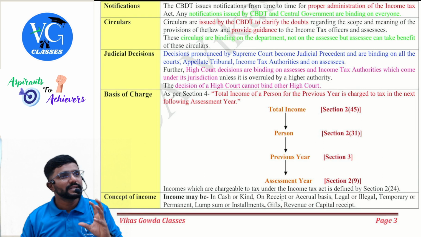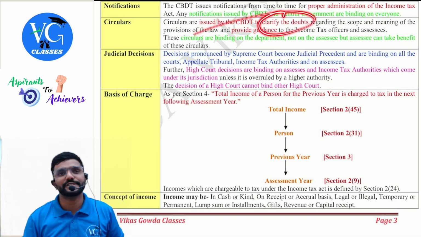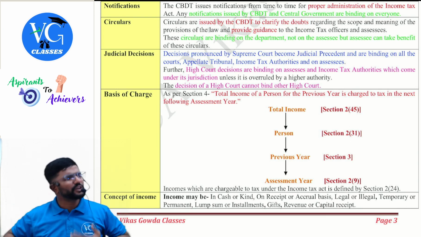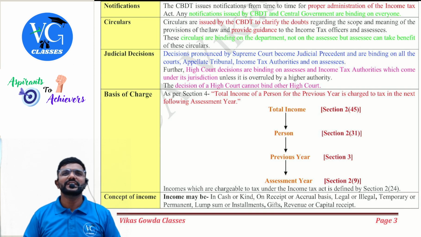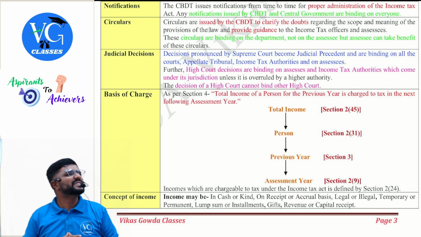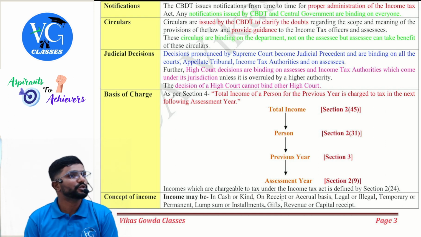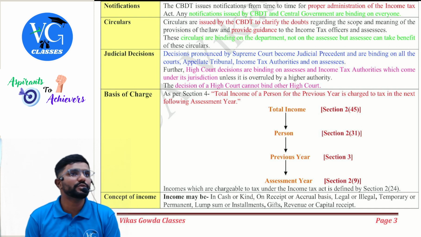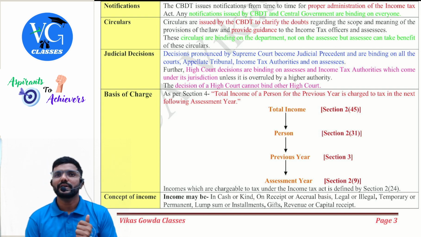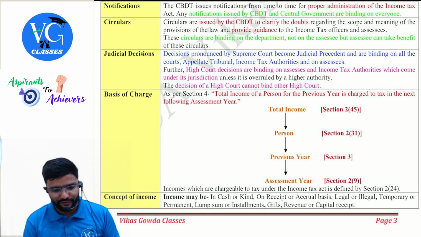Then coming to circulars. Circulars are issued by the government or CBDT to give more clarity, guys. Especially in GST, they are coming out with a lot of circulars. Why? Sir, we have confusion. How do we apply this? How do we apply that? Or how exactly will this work? So how will I understand that? Government will help me through circulars. Clear? So circulars are binding only on the department people, whereas the assessee can take advantage of them, guys.